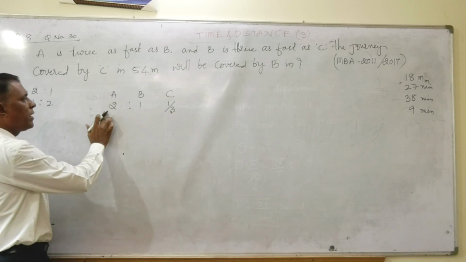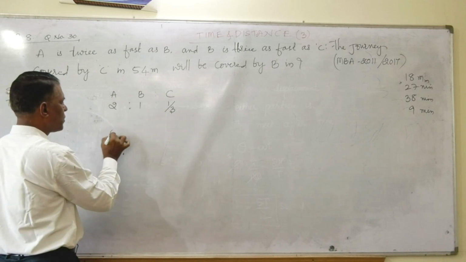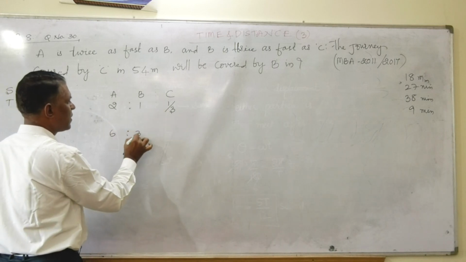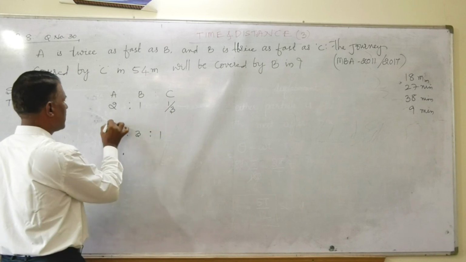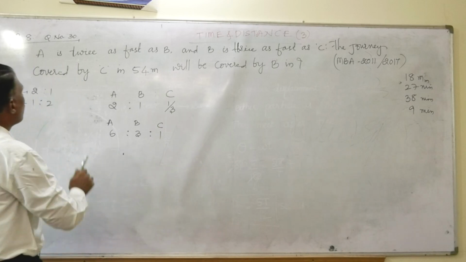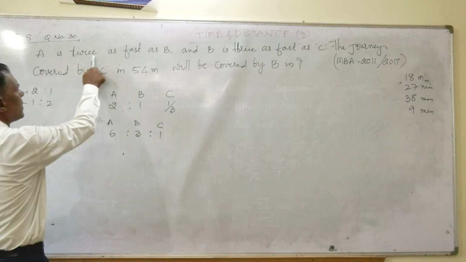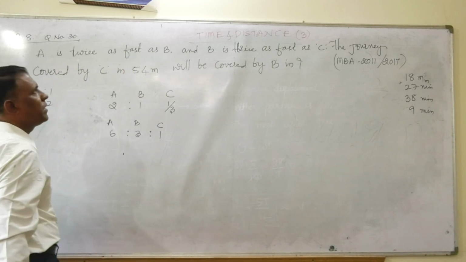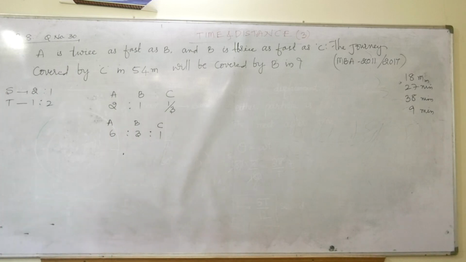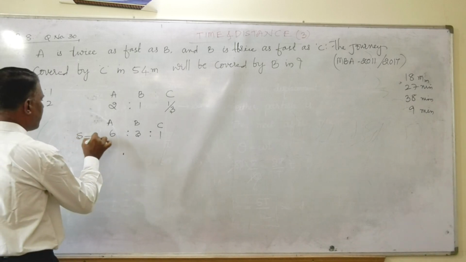Now if I multiply all numbers by 3, it goes to 6, 3, 1, friends. A, B, C. What is this? It is nothing but the speed, friends.